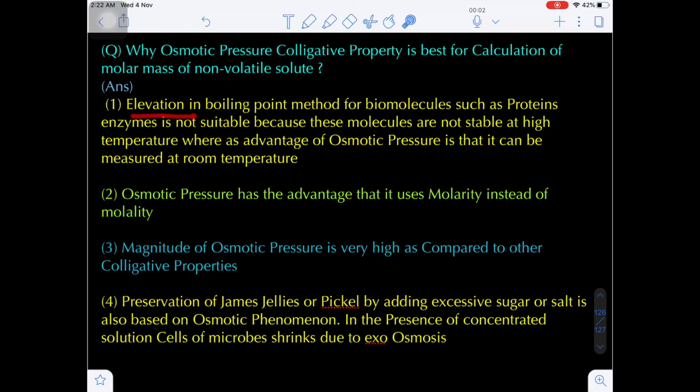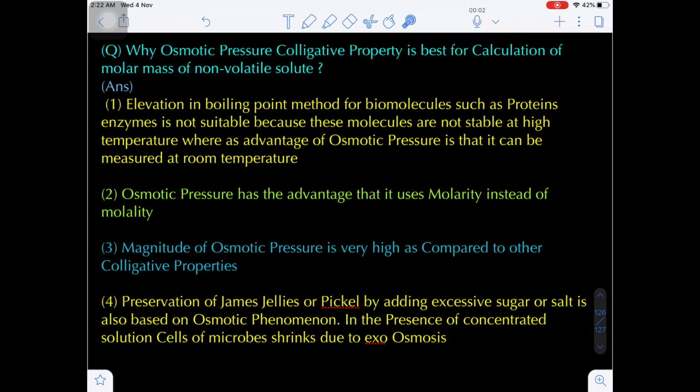The first reason: in the elevation of boiling point method, biomolecules like proteins and enzymes are not suitable, because when we heat them, these biomolecules are not stable at high temperature. They undergo decomposition.